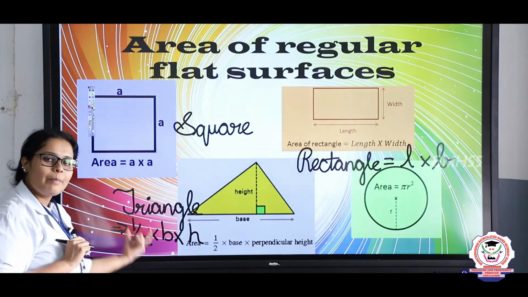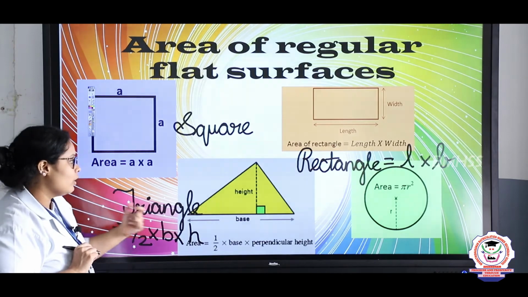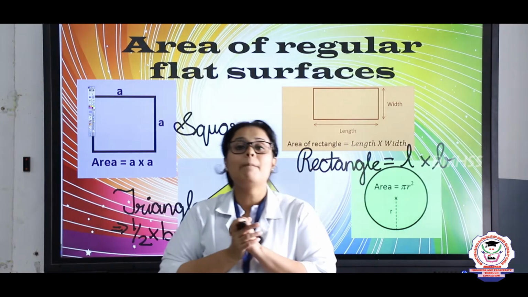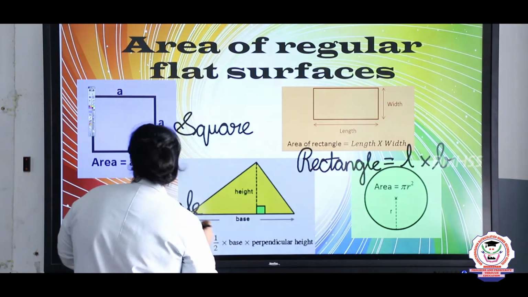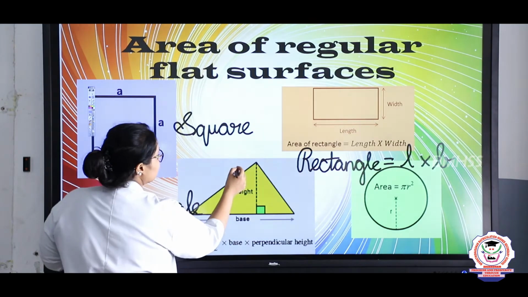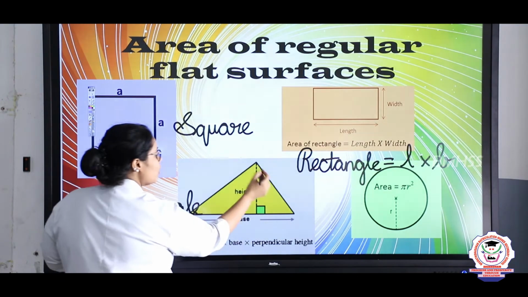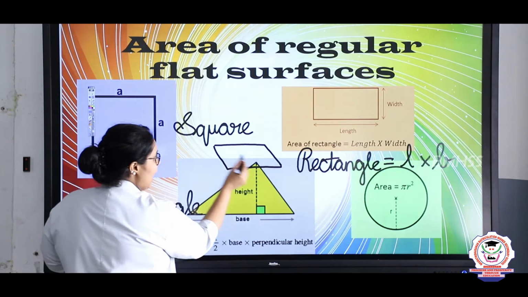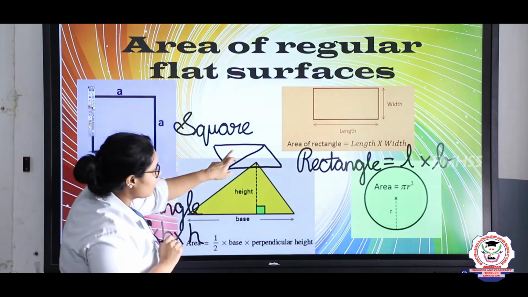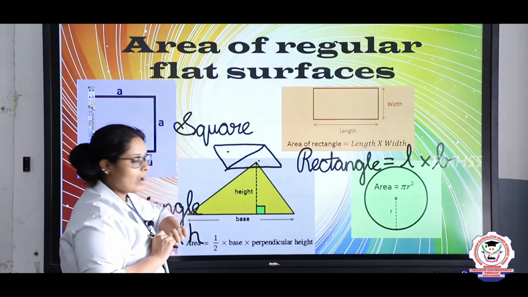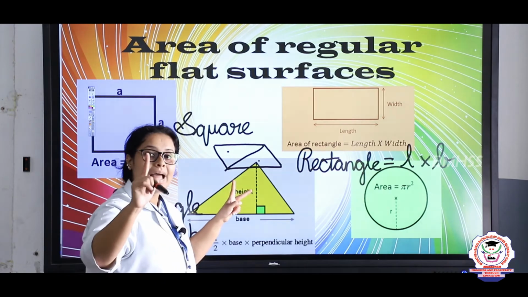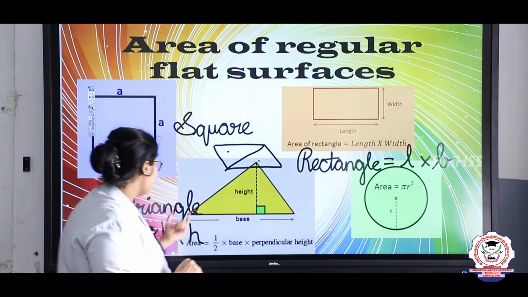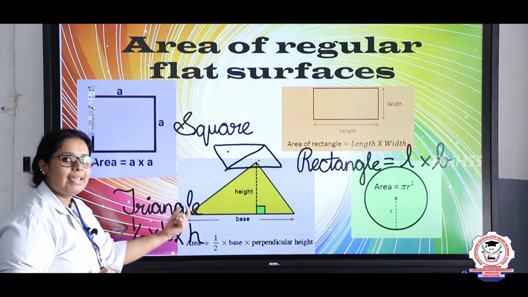You can ask me, why ma'am are you taking it as a half? Because a triangle comes from a shape known as a parallelogram. So what is a parallelogram? Suppose I take a shape like this and cut it from the center. You can see one triangle up and another triangle down. So one parallelogram is divided into 2 triangles. So it is half, right? That is why we write it as half into B into H.